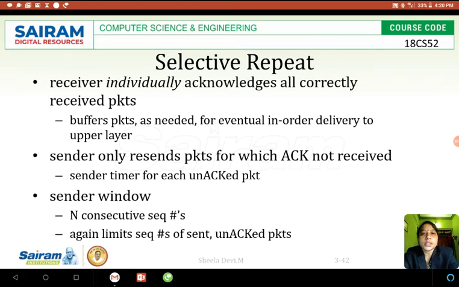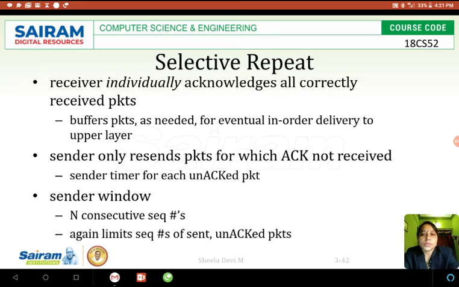The sender only resends the packet for which acknowledgement is not received. As we said, it will wait for the acknowledgement till the timeout happens. If the packet 3's acknowledgement is not received within the timeout period, it will resend only packet 3, not packet 4 and packet 5.